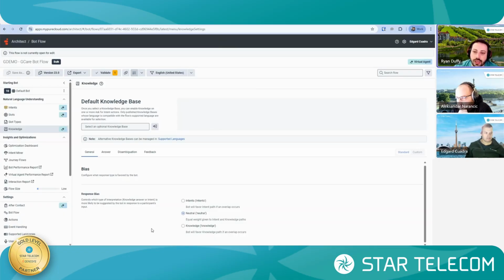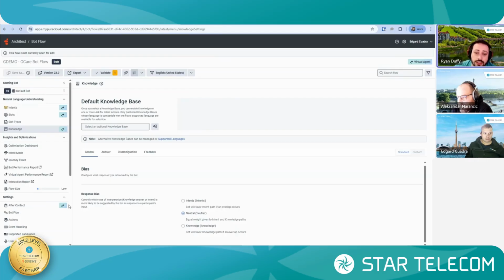As we get into the configuration of the answer, there are a few options that range from just providing the knowledge articles to, with some of the newer virtual agent flows that we can build, generating conversational answers based off of those knowledge articles. That is a bit of a newer inclusion as well.